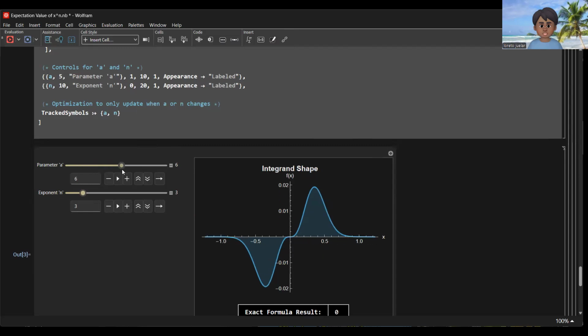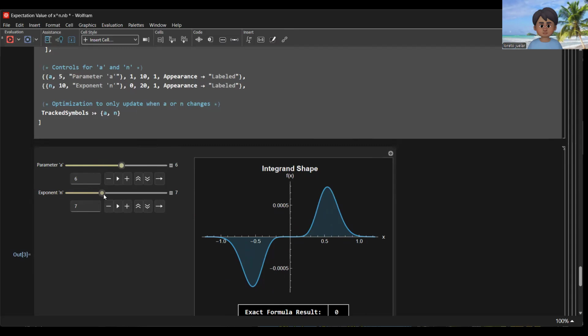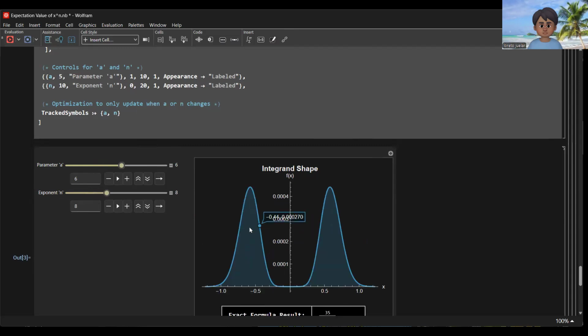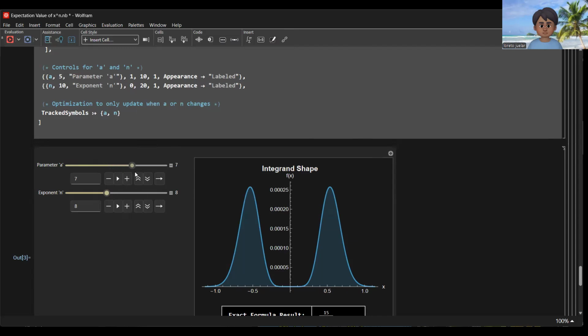For example, if we increase the a and n is an odd number, the integral is equal to 0, positive area and negative area. If n is equal to 8, we have positive plus positive, not equal to 0. But we can change the value of n here, so it depends upon the different values of n.